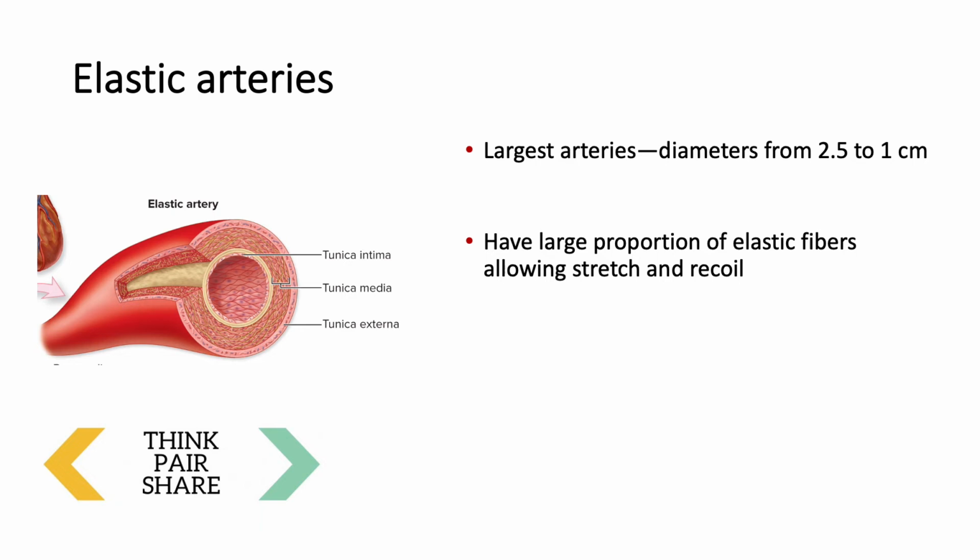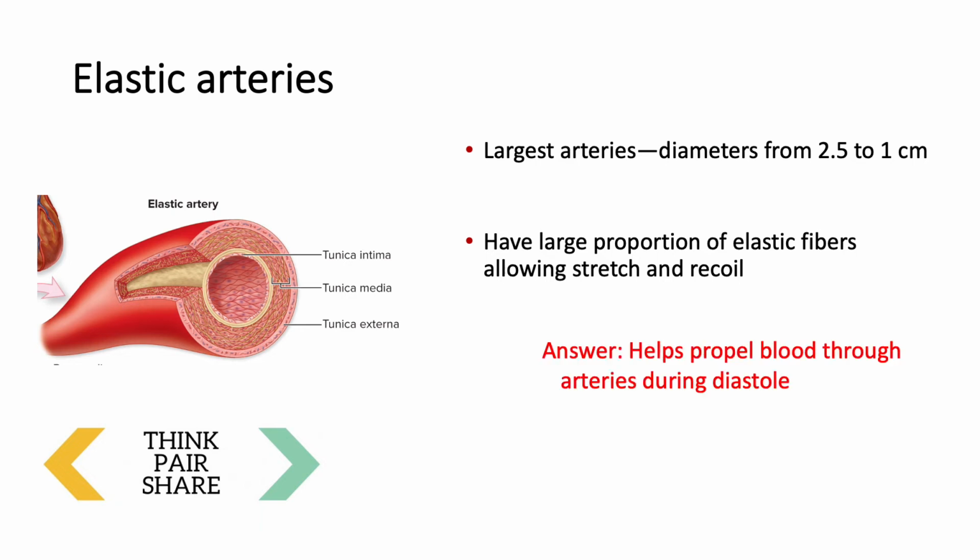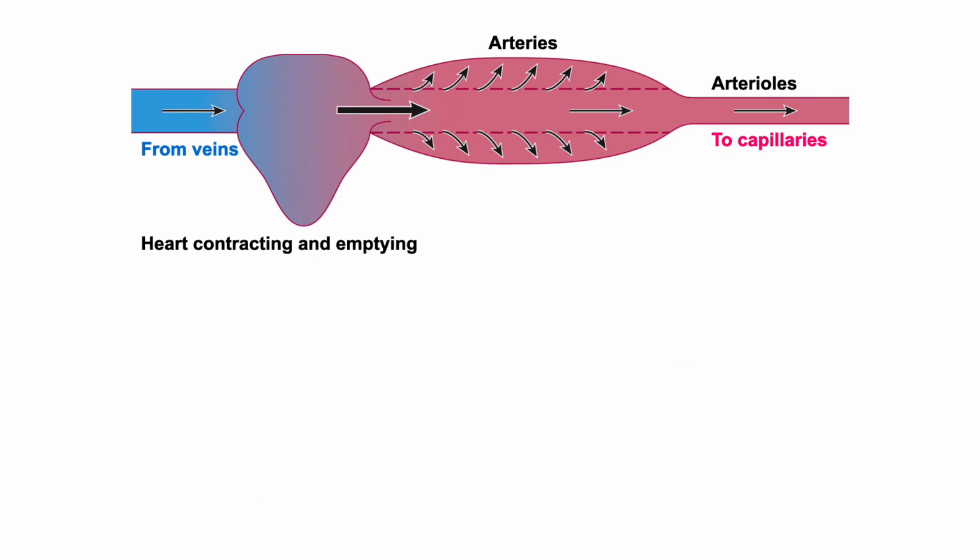Well, if you're paying close attention on the previous two slides, the answer is that it helps propel the blood through the arteries during diastole. So after systole, and we see that diastole where the heart is not contracting, we still get propulsion of blood through the system. So how does that work? Well, let's look at this top image here. This is showing when the heart is in systole, or contracting and emptying. And with that, we see this corresponding expansion of the arteries due to pushing more blood volume into them. So you can see here at the top, these arteries are expanded because the heart is in systole.